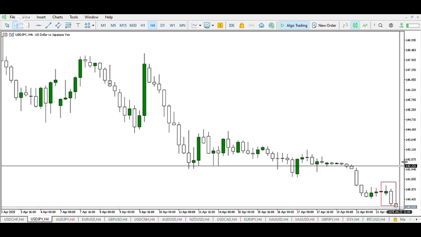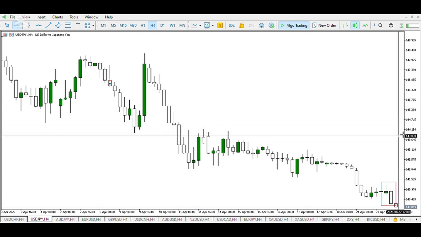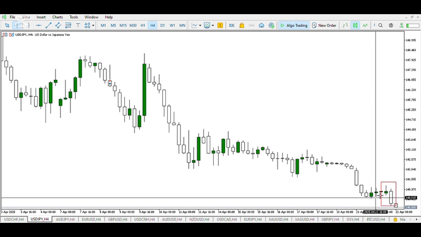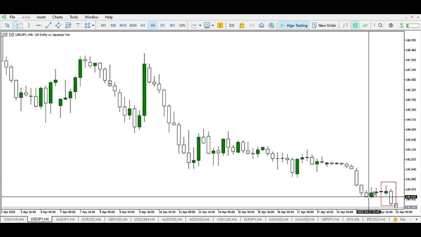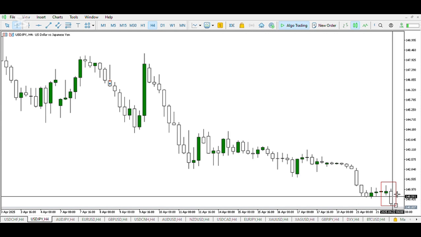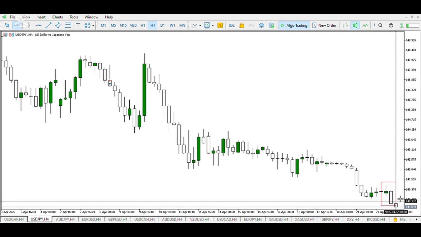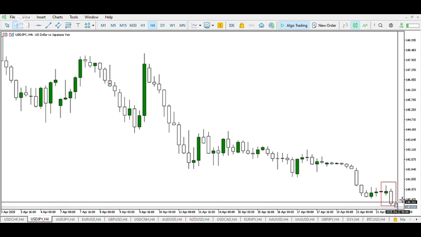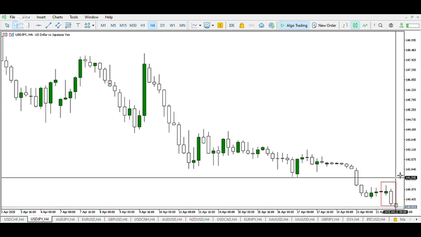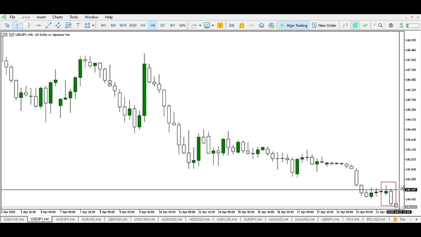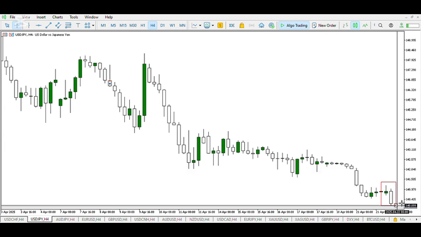If this structure is broken, the high of yesterday is broken and price would continue to rally up. Mind you, right here at the opening of the Asian session, we can see this support broken. However, this is not a strong support, so it was already expected to be broken. So if price induces more sellers to the downside, pushes up and closes as a buy candle, then we can expect the US dollar to strengthen against the Japanese yen. However, if the price continues to go down and close as bearish candles, then we can expect a trend continuation to the downside.